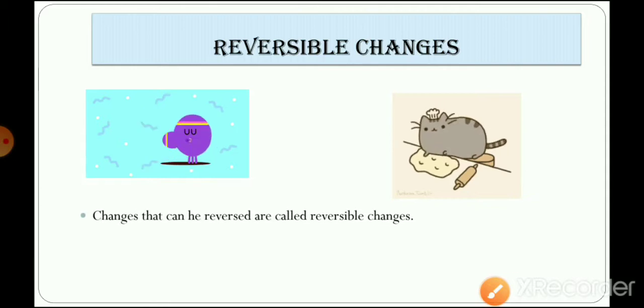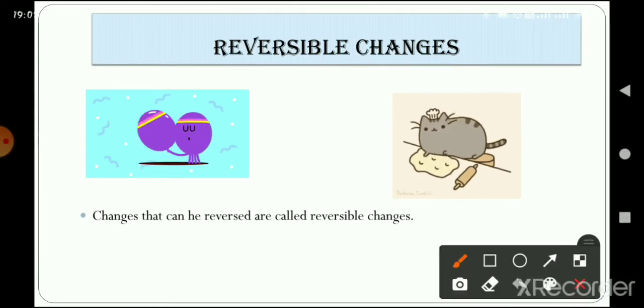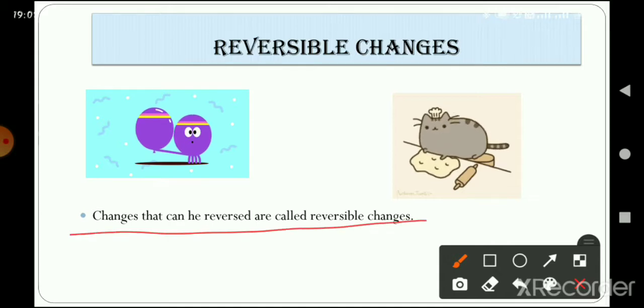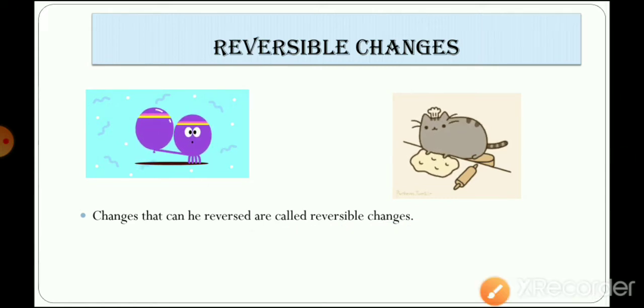So what is a reversible change? Changes that can be reversed are called reversible changes. Those changes which we can reverse by simply undoing the action that we have performed are known as reversible changes. So I hope it is clear to you by these examples what a reversible change is, right?